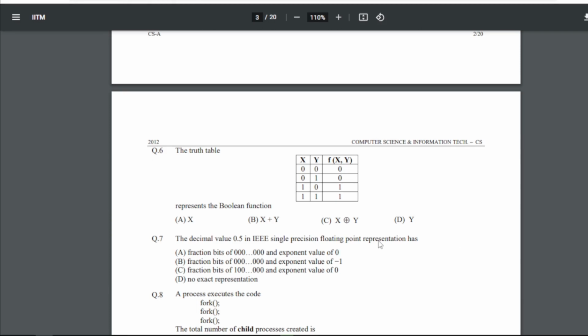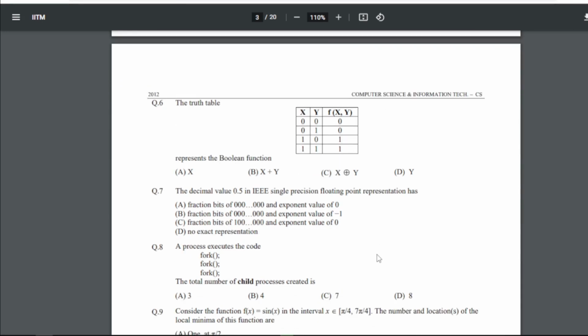Now question number 6: we have been given a truth table representing a boolean function, and we have to find the boolean function. For question 6, our answer will be A, that is x. Now 7th: the decimal value 0.5 in IEEE single precision floating point representation has. For question number 7, our answer will be B, that is fraction bits of 00 up to 00 and exponent value of -1. So B will be the answer for the 7th.